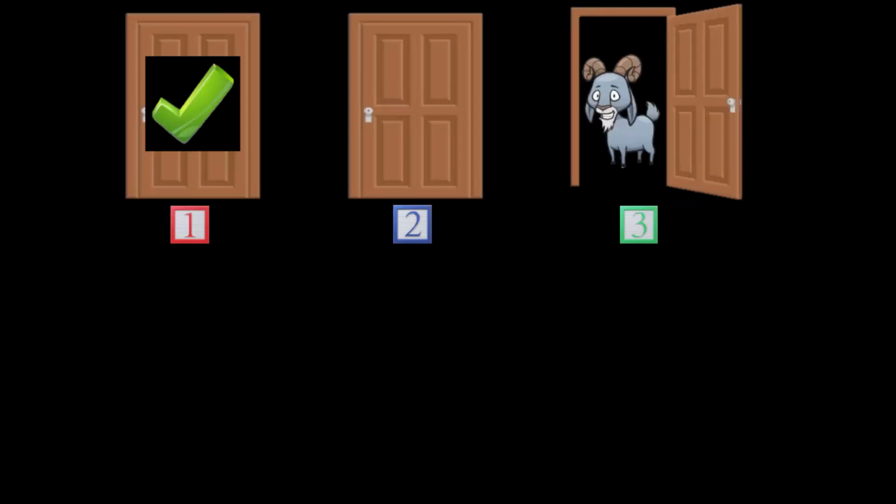Let's look at how the simulation works. Here we have our 3 doors. Let's suppose the contestant chooses door 1, thinking that there's a car behind it. The host, knowing where the car is, reveals what's behind door 3, a goat. Should the contestant swap door 1 for door 2? At this stage you might think it makes no difference. It's a 50-50 proposition. But let's reveal what's behind door 2.